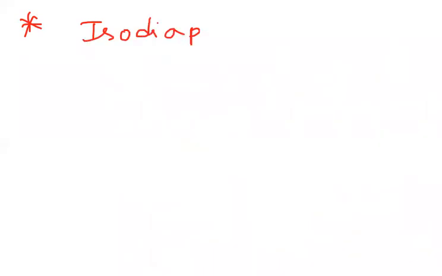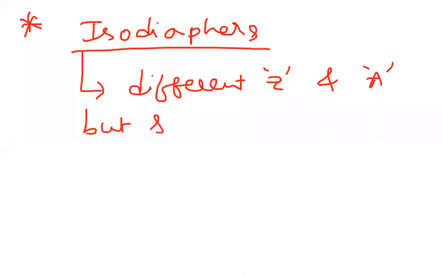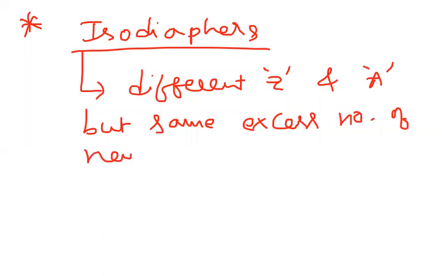So what do you mean by isodiaphers? Here, isodiaphers means nuclei have different atomic number and different mass number, but the same excess number of neutrons over protons.